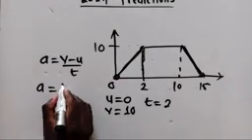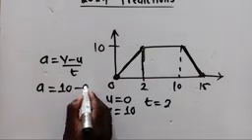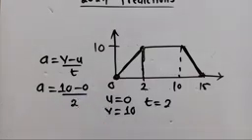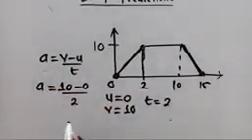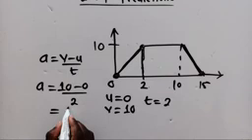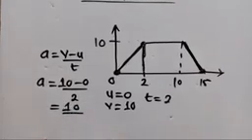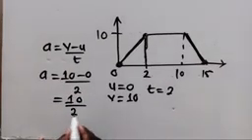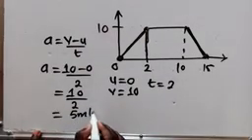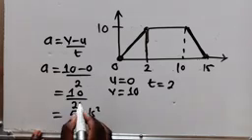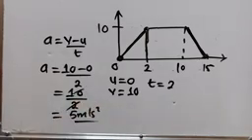It will be 10 minus 0 over 2. So we've got 10 over 2. Therefore, acceleration will be 5 meters per second squared.